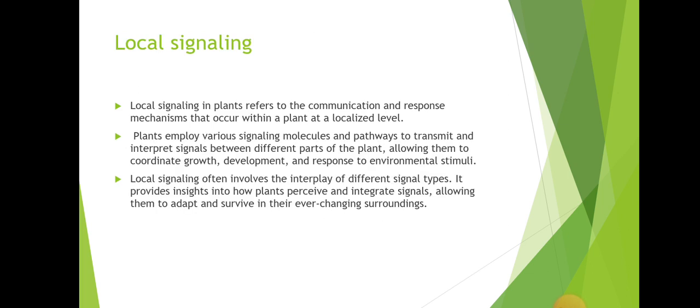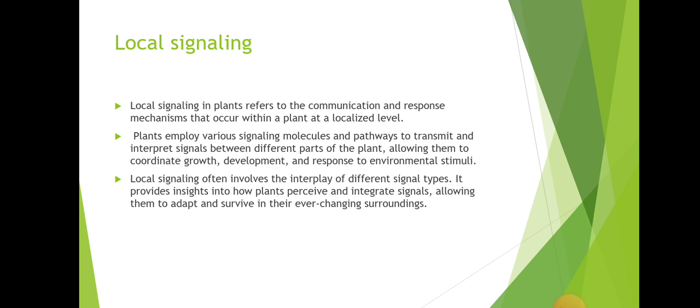Local signaling. Local signaling in plants refers to the communication and response mechanisms that occur within the plant at a localized level. Plants employ various signaling molecules and pathways to transmit and interpret signals between different parts of the plant, allowing them to coordinate growth, development, and response to environmental stimuli.